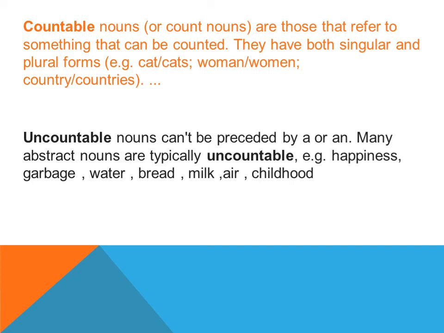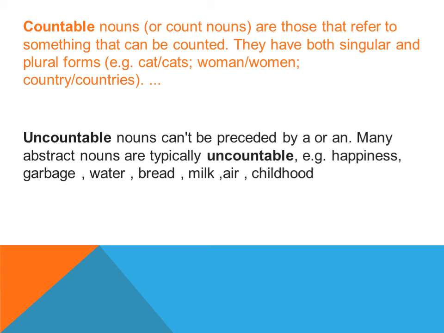Some of the examples you can see, and I will read out the definition also. Uncountable nouns can't be preceded by a or an. When I say a or an, immediately the term articles comes to your mind, because a or an we put only with singular countable nouns.